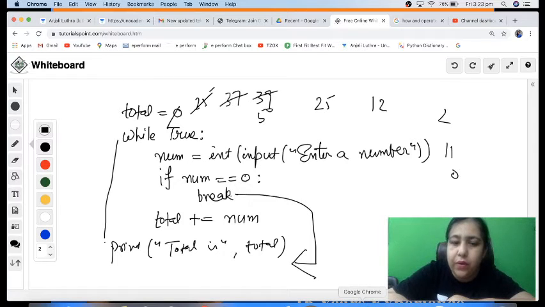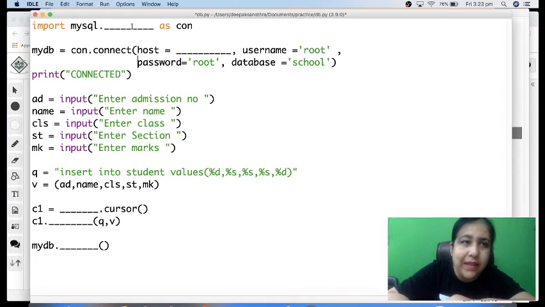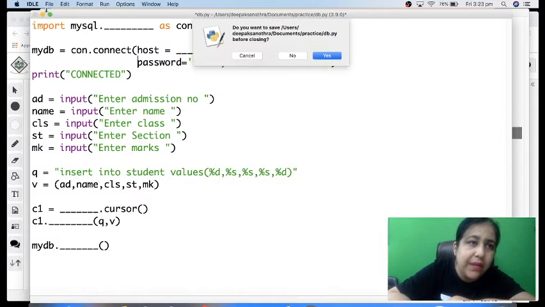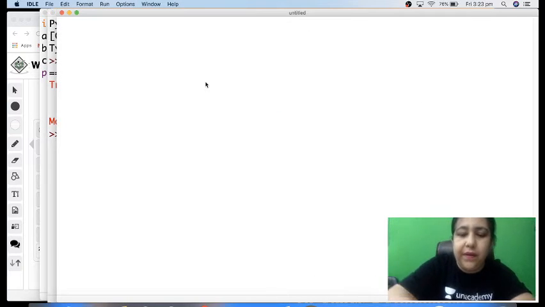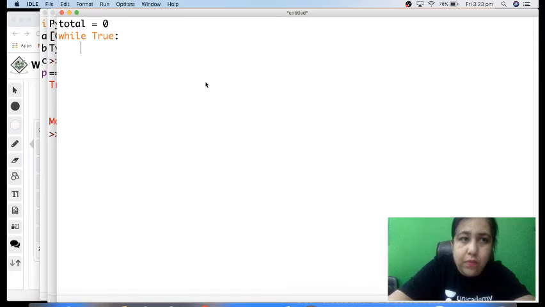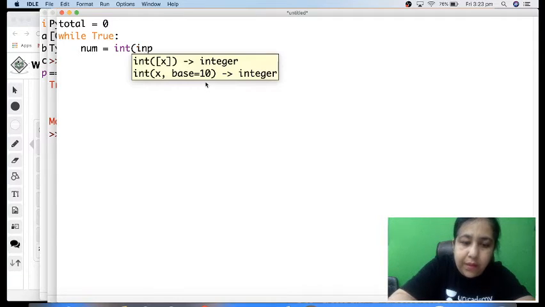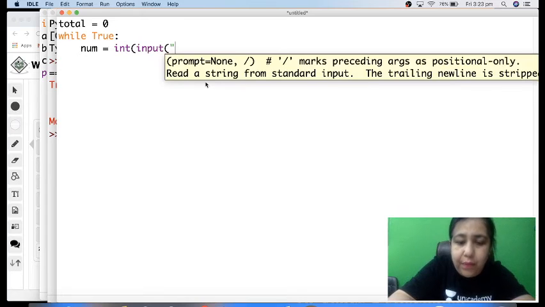I'll show you how to run this one. So this is your Python IDLE. If I want to create a new program in this, I go to File and click on New File. So over here, if I want to write a program, the same thing which we did over there, that was total is equal to 0. Then you write while True colon, and then you have to take a number from the user, and you want the number to be taken as integer because input by default reads as a string, right?